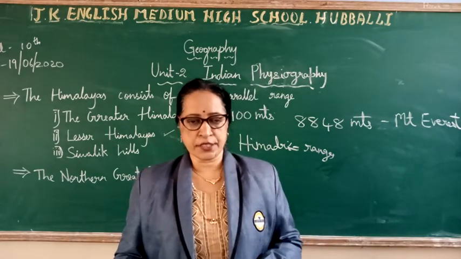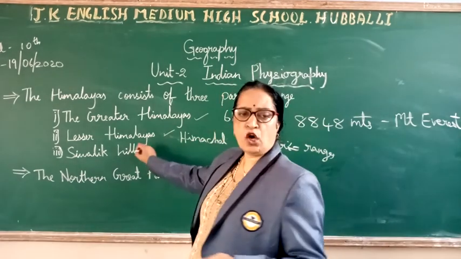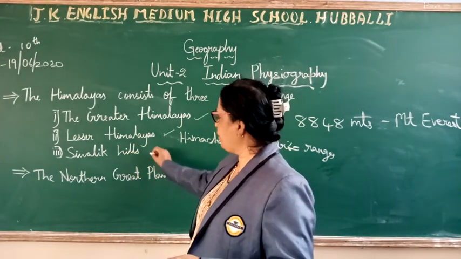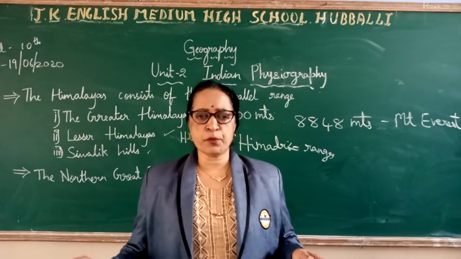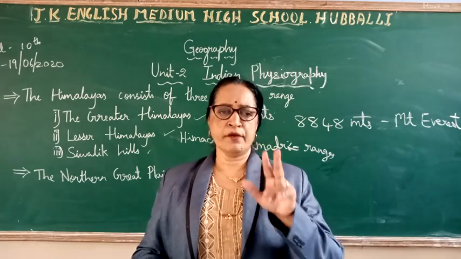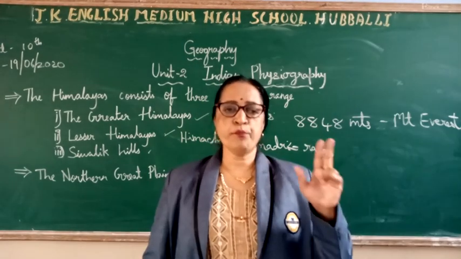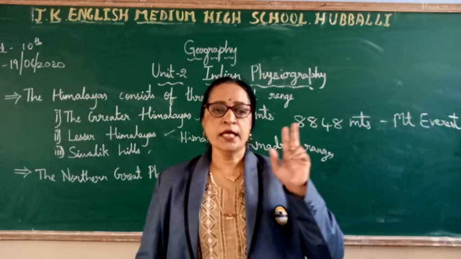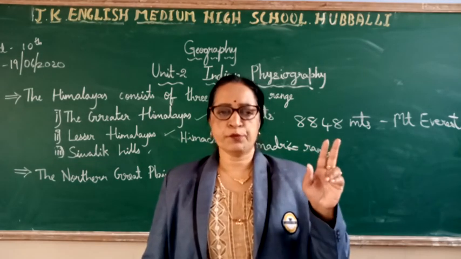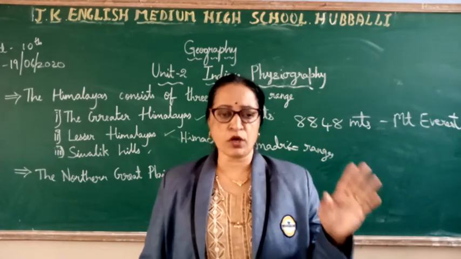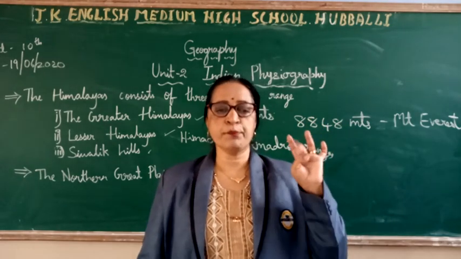generate hydroelectric power. Now the next part I am going to is the Northern Great Plain. What do you mean by the Northern Great Plain, children? It is formed by the depositional work of three river systems. I'll repeat again. The Northern Great Plain is formed by the depositional work of three river systems. What are they? One is the Sutlej river, second is the Ganga, and the third is the Brahmaputra.